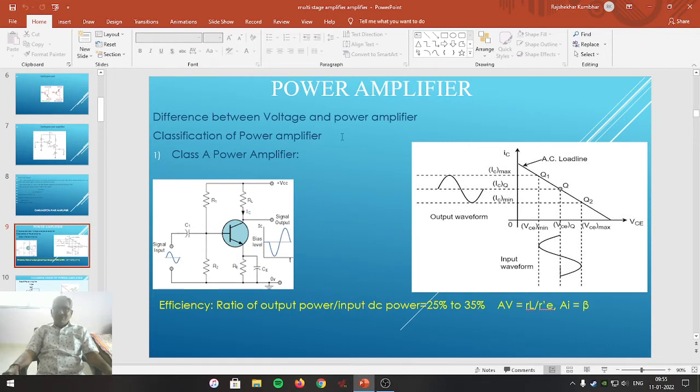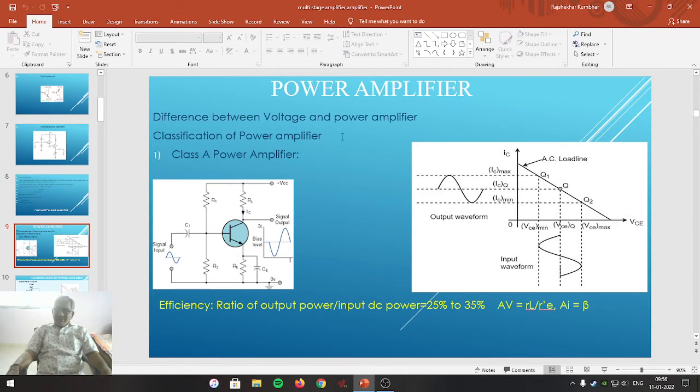This is because the transistor used in a voltage amplifier has to handle less current, whereas the power transistor used in a power amplifier has to handle a large, high current. That's why the base of the power transistor is very thick. So these are some of the differences between the voltage amplifier and the power amplifier.